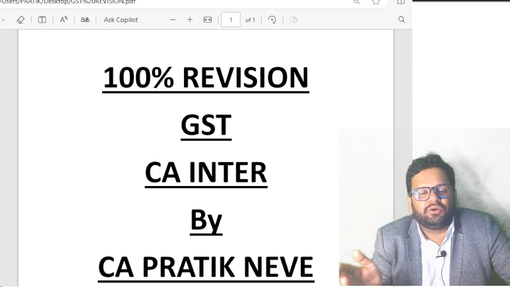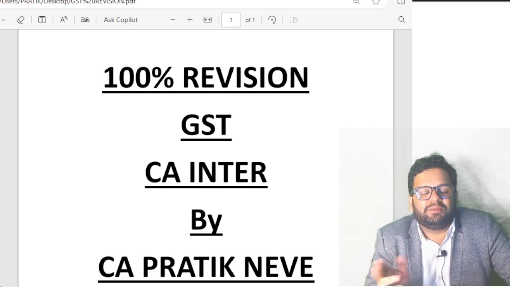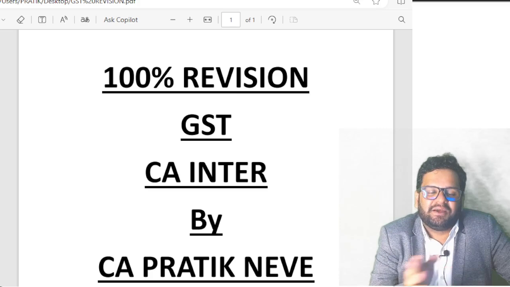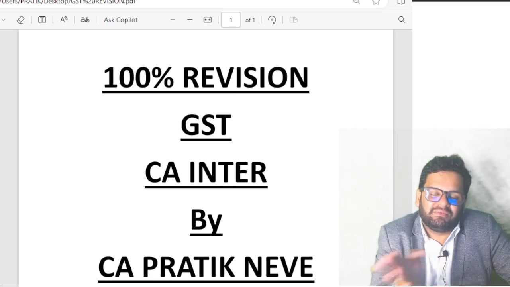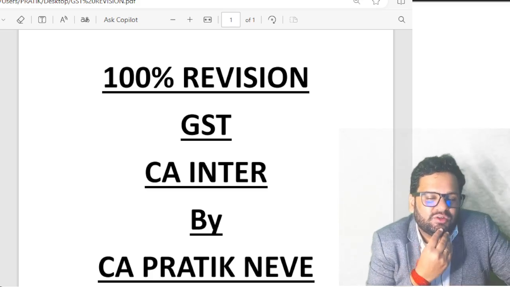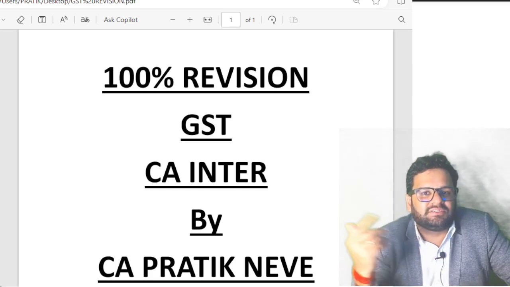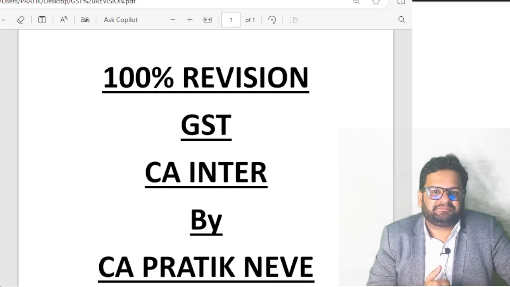And then you already know that if you are in section 10, you will pay tax on quarterly basis by giving information in GST CMP 08, and then annually you will file GSTR 4 by April 30 after the end of financial year.